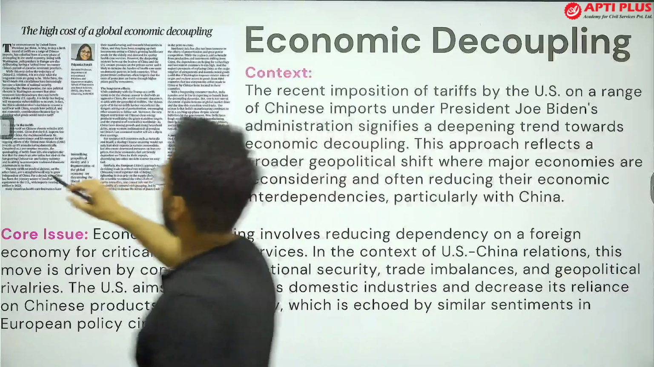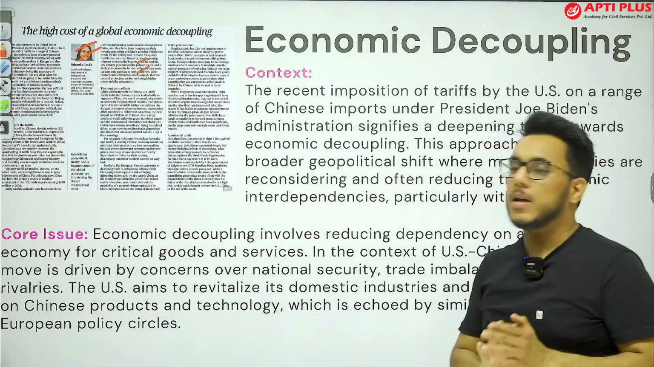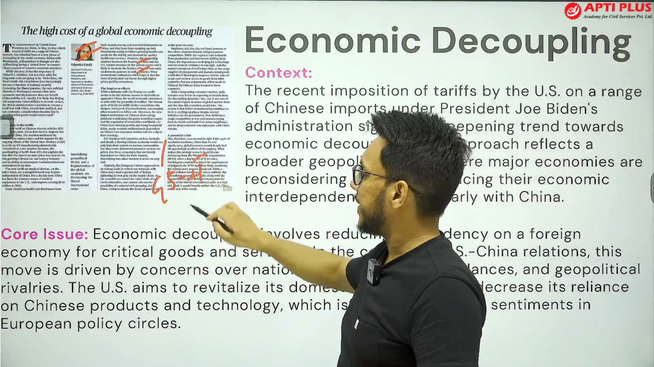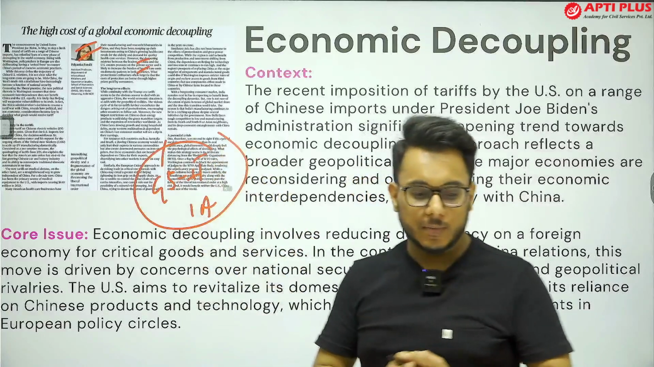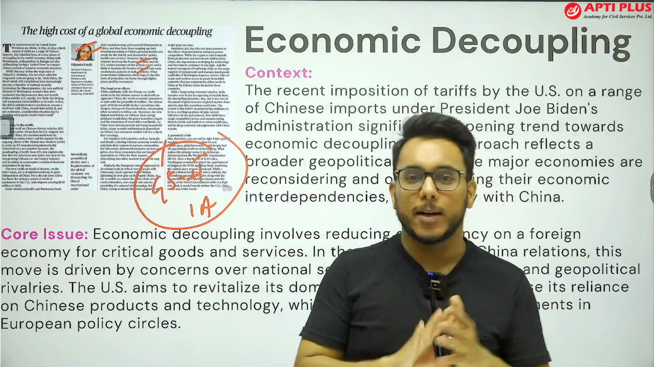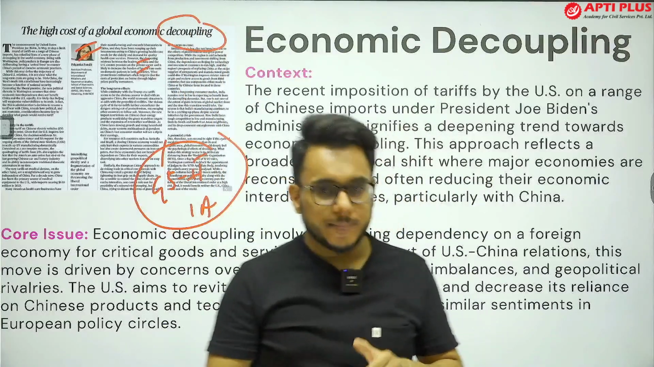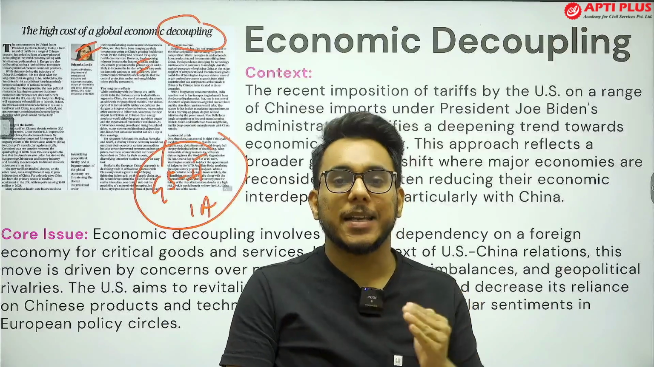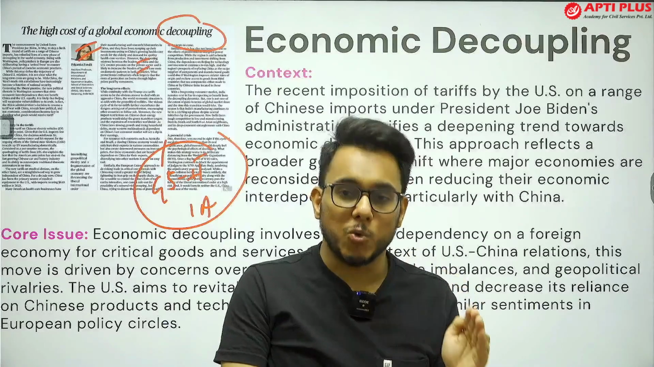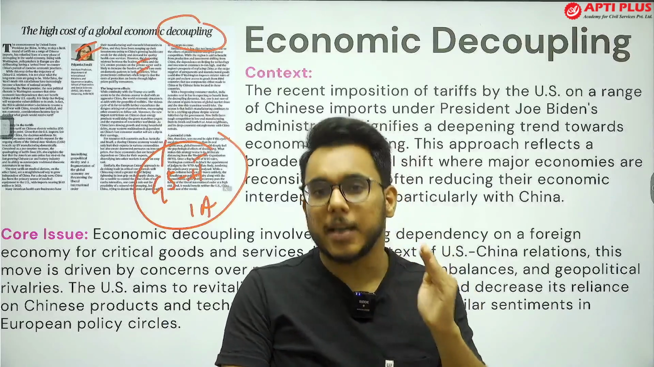Okay. So here we have this article, high cost of a global economic decoupling. Now this article we are going to see with respect to GS paper number 2, international affairs. Okay. So first of all, guys, let me tell you something about the background. There is this particular word, decoupling. What does this word decoupling mean? Decoupling and de-risking was a strategic policy that was devised by the US when they found that they are significantly dependent on China for their critical inputs.